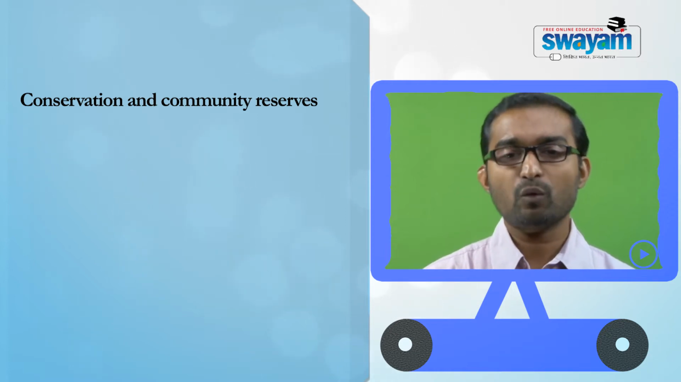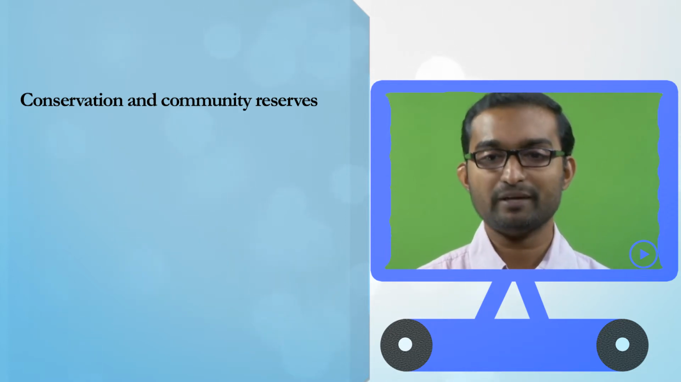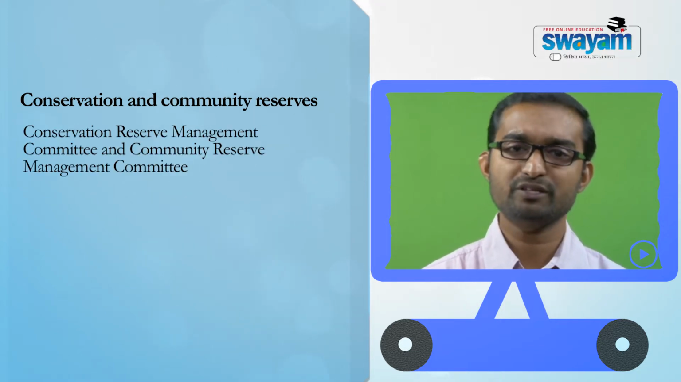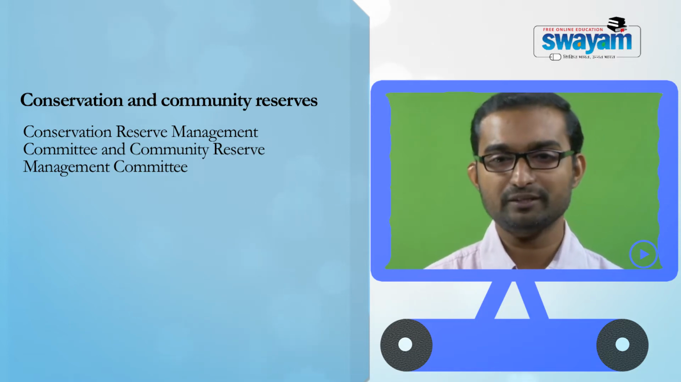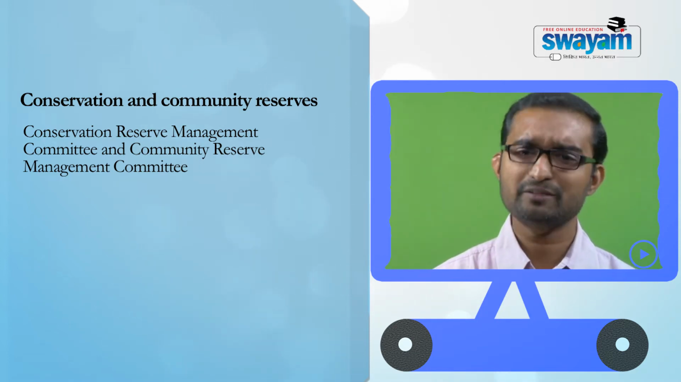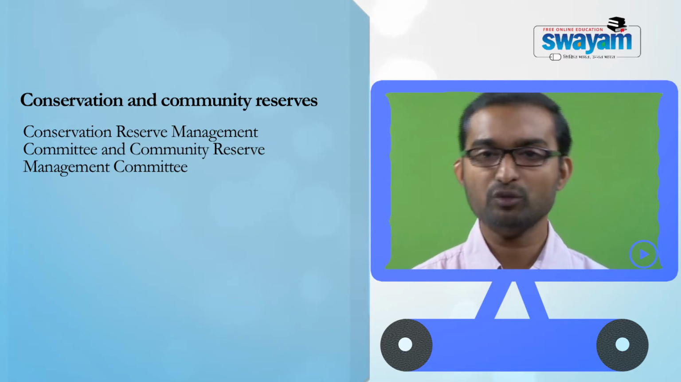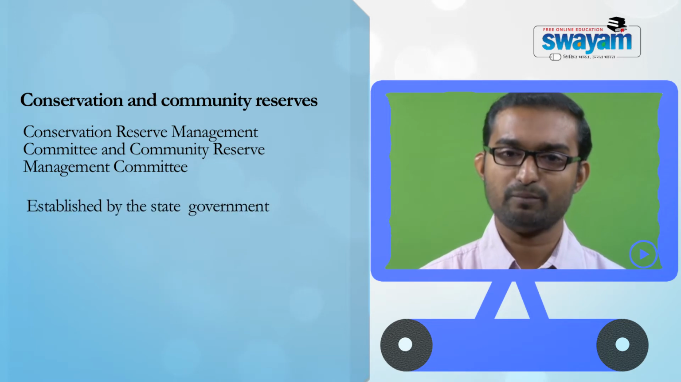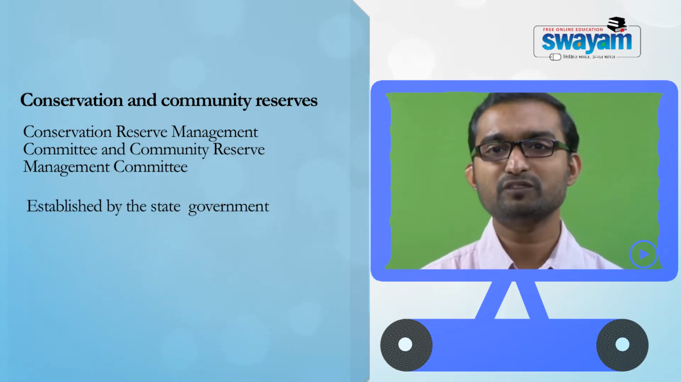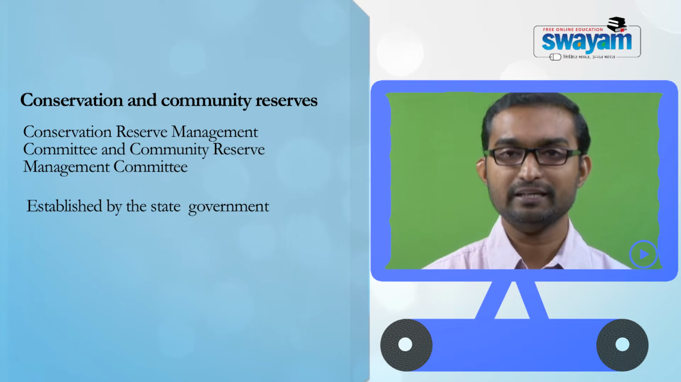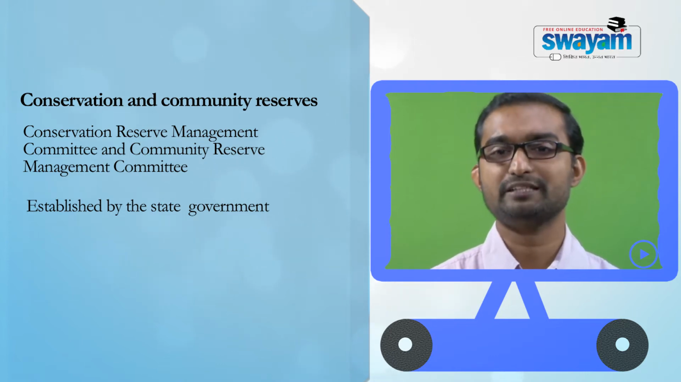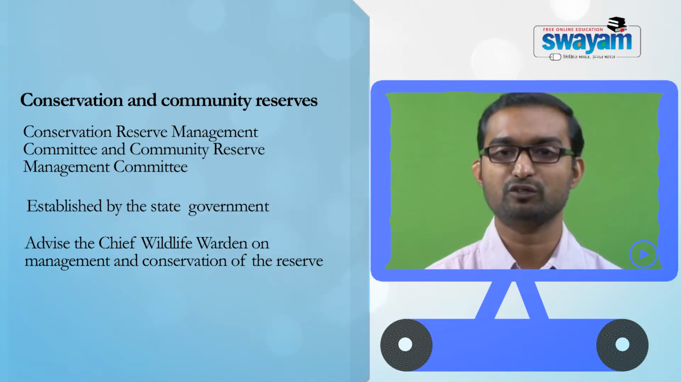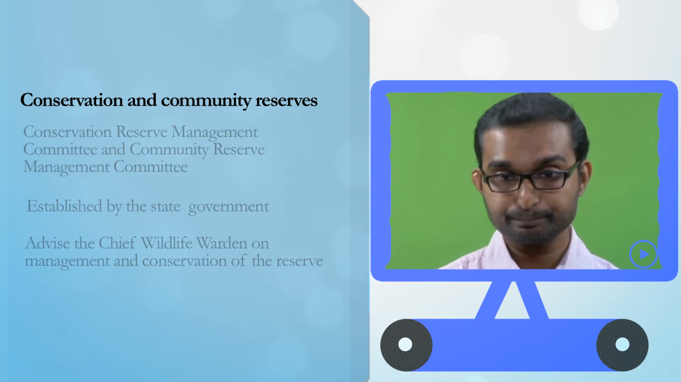The Act also envisages the institutional mechanism for conservation and community reserves, that is, the Community Reserve Management Committee and the Community Conservation Reserve Management Committee. That means a management committee for both conservation and community reserve. Again, this committee will be established by the state government, and the major function of this committee is to aid and advise the chief wildlife warden as far as the management and conservation of these reserves are concerned.